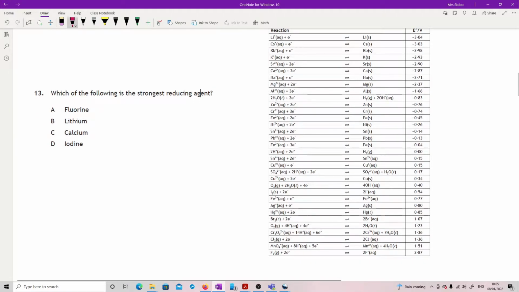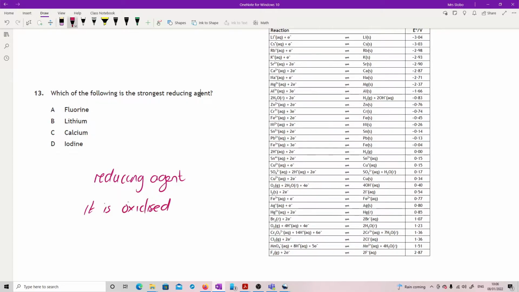Okay, which of the following is the strongest reducing agent? You'll notice I have pulled in the databook page for your reduction potentials. Okay, right, being very, very careful here. Okay, if it is a reducing agent, that means that it makes something else be reduced, which means it is oxidized.